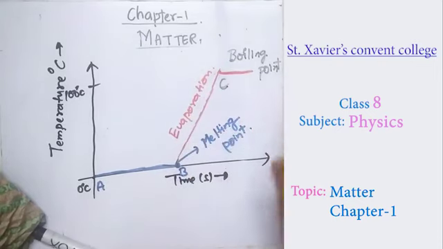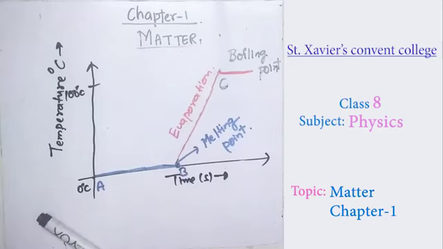Now that same water you put on the gas and start heating up. Your water will become warm, then lukewarm, and then hot, and after some time it starts boiling. The portion from point B to C, having the warm, lukewarm and hot water, is below 100 degrees Celsius, and that condition is evaporation.